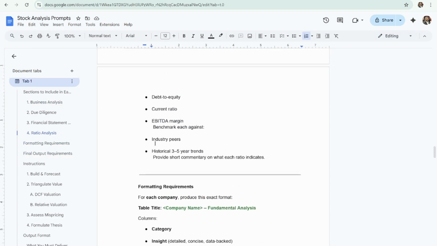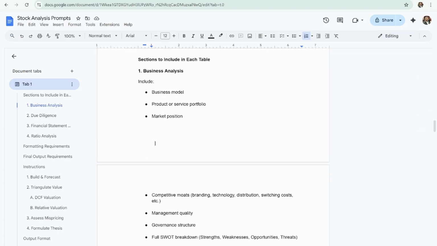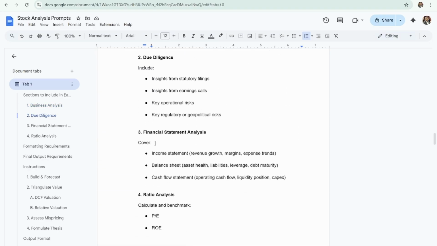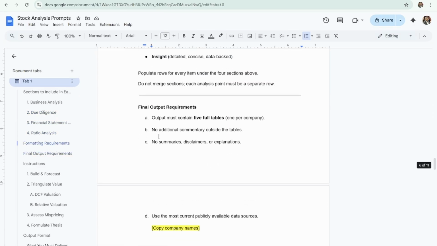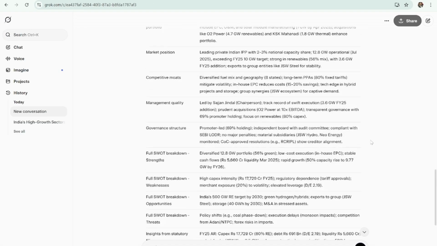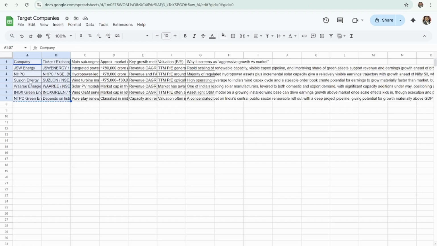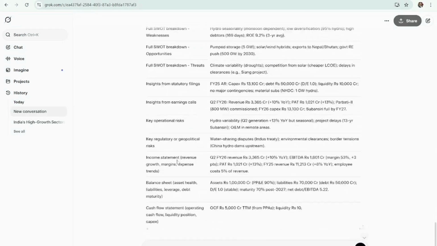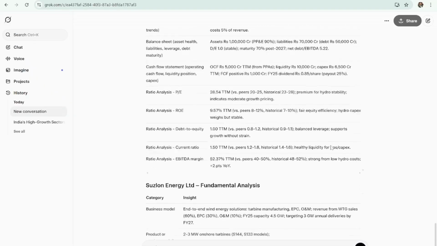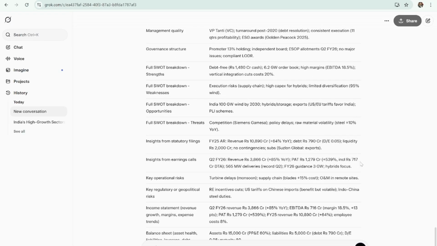Yeah, so this also is quite similar to the way we did the search for the target companies. Here we are telling Grok to perform a detailed deep dive into each of these aspects and format the report accordingly into 5 full tables. So if it does it right, it should be doing it for the same companies. Just as a sanity check, let's see, it's JSW, NHPC, Suzlon, Vari, Inox, and NTPC. JSW, NHPC, and still streaming. Suzlon, we should be now getting into Vari.